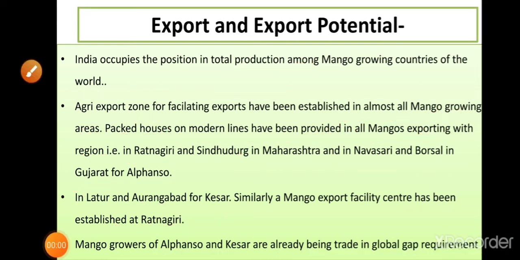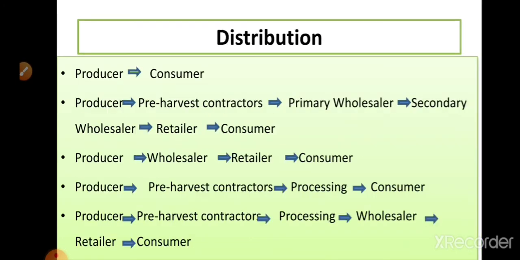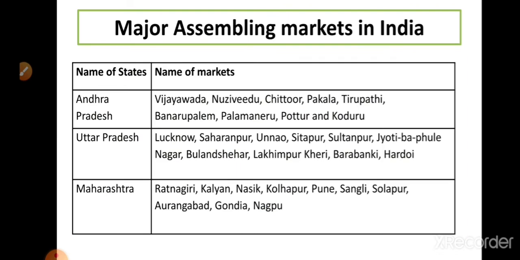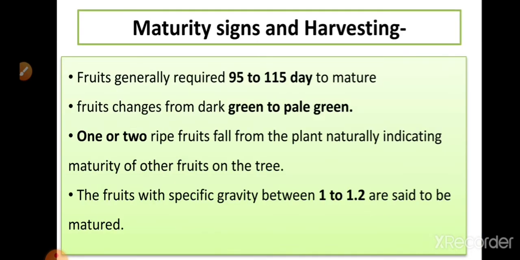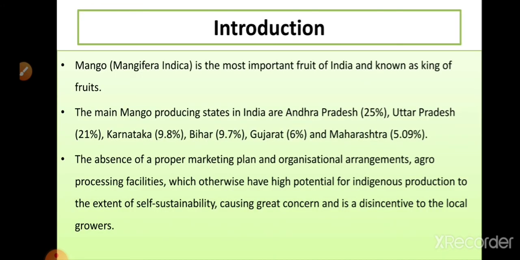Now, what did we learn today? Today we have seen the marketing of the mango fruit crop. Then we know the different leading states which are top in the production of mangoes, like Andhra Pradesh, Uttar Pradesh, Karnataka, Bihar, Gujarat and Maharashtra. These are the leading states for mango production.